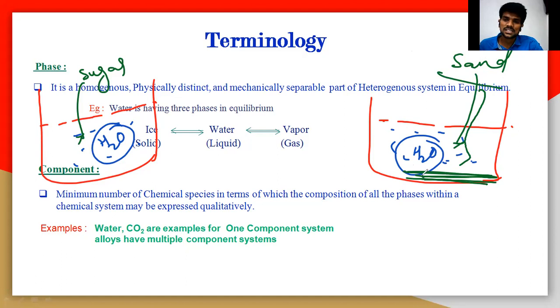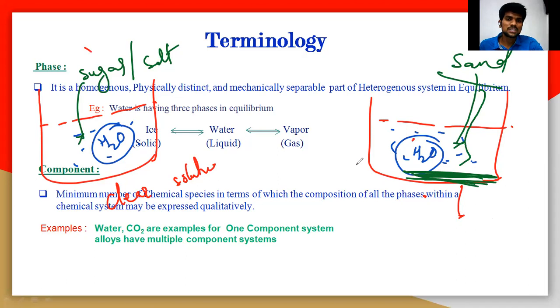Whenever adding sugar or salt, they can be easily dissolved in water and you get a clear solution. But in this case, you cannot get a clear solution. You will get two phases: one is the liquid phase as water, and the solid phase remains as sand particles.